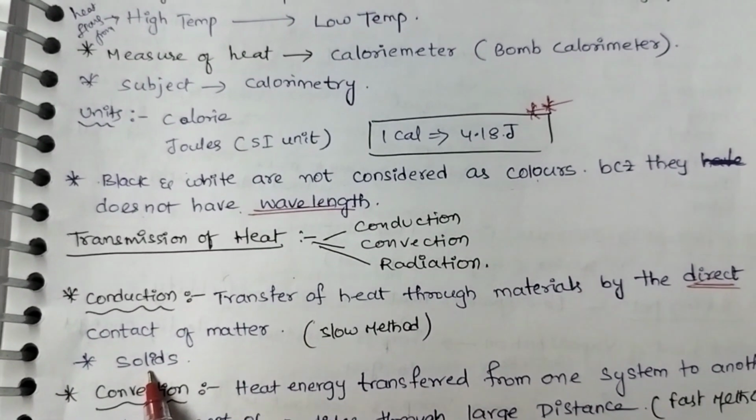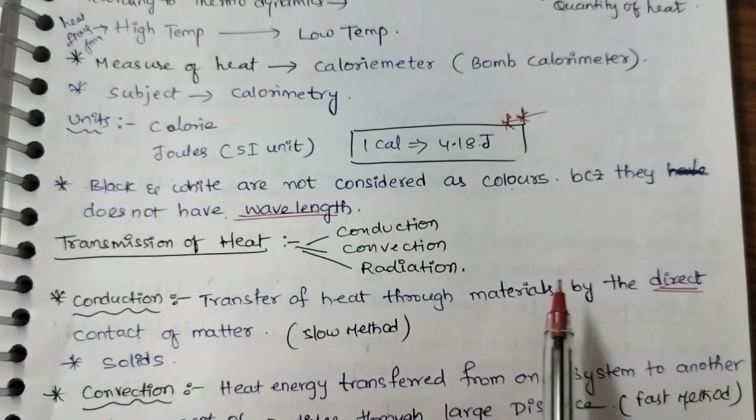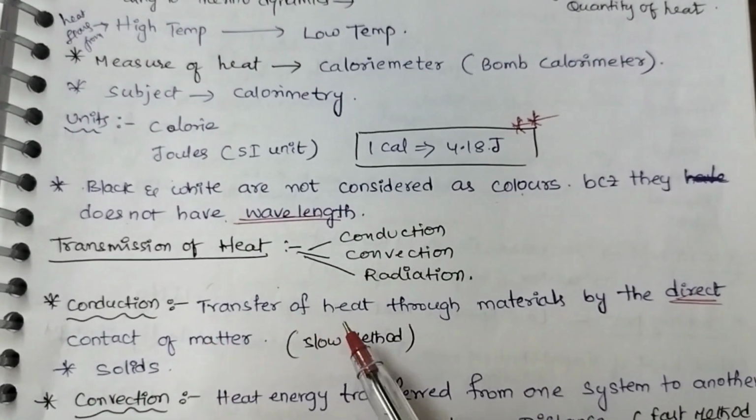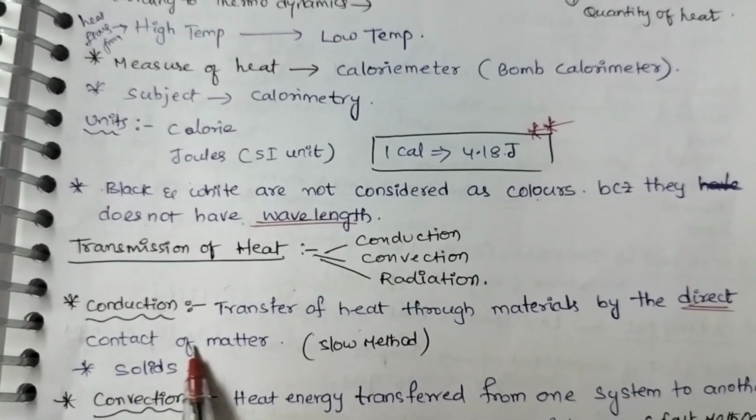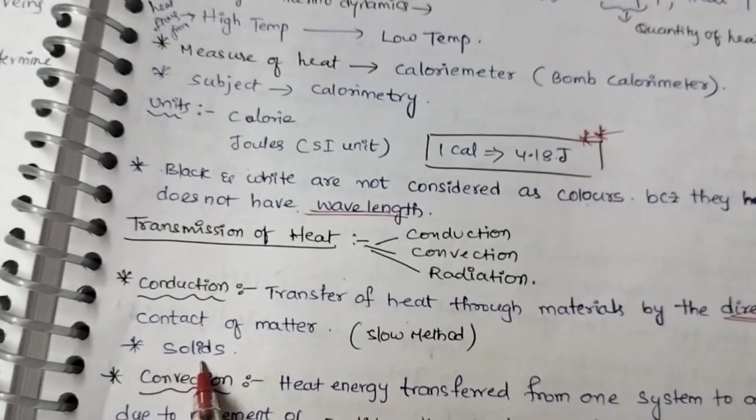Transfer of heat through materials by direct contact. It is a slow method, and this generally happens in the case of solids. So the example will be solids.